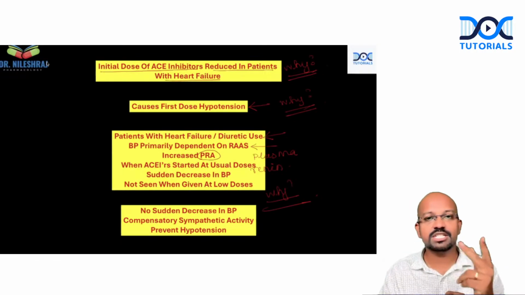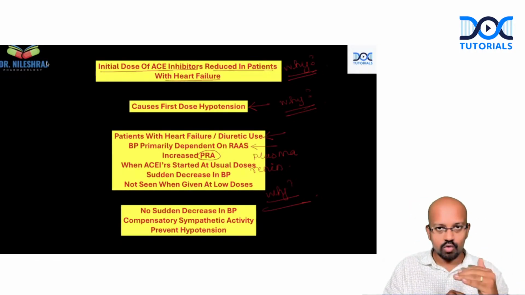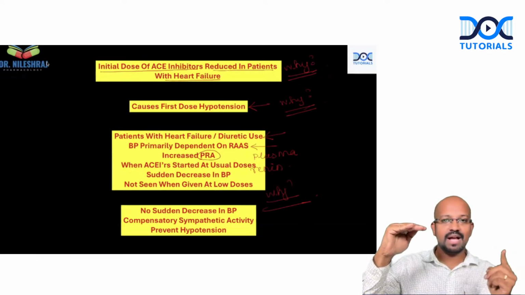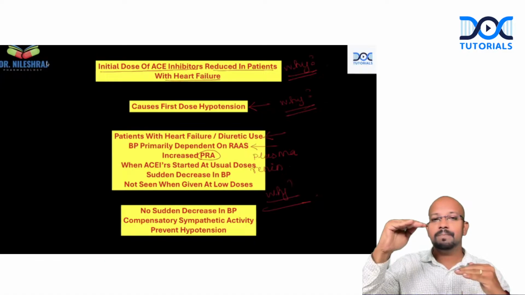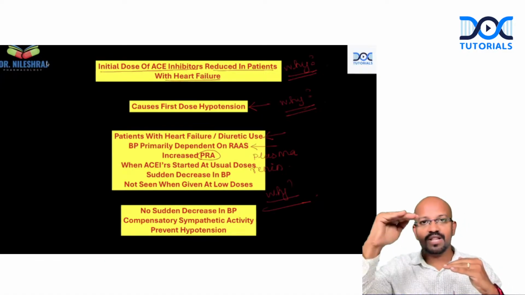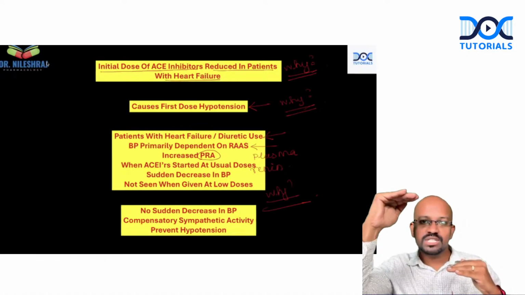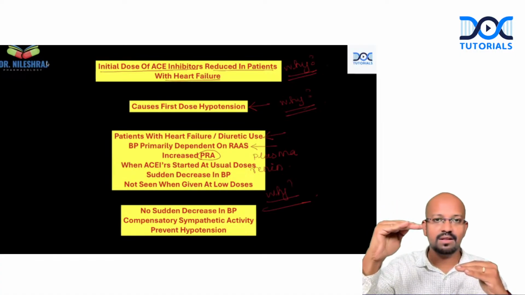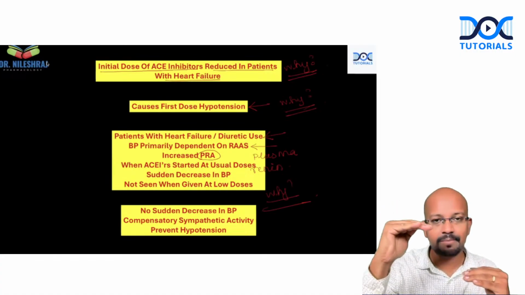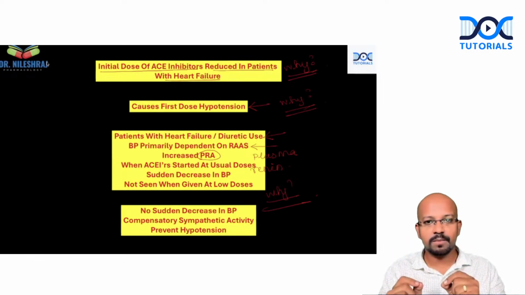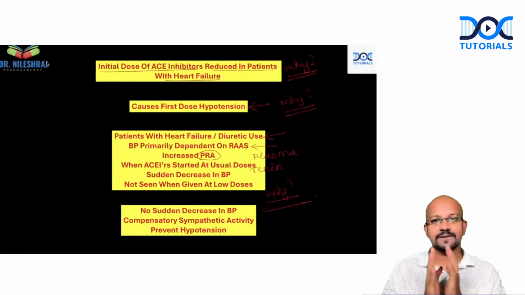Why does it not develop at low doses? Because when you start at low doses, there will be a decrease in the blood pressure, but the compensatory mechanism, sympathetic activity, will prevent the further drop. It will prevent the hypotension from happening. It will just decrease the blood pressure to a particular level and maintain it at that level, preventing the patient from landing up in first dose hypotension. Okay, this is the beautiful concept of the Y Conundrum, guys, right?